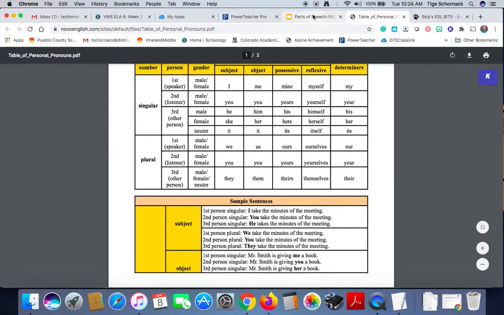Side note, when I am talking about him, her, he, she, it, I'm going to refer to those as standard English pronouns. When I refer to he or him, I'm referring to someone who is male. When I'm referring to she or her, I'm going to refer to someone that is female, because this is technical English. We do understand the way the world works, that some people don't use pronouns the way we technically use them anymore. When I teach this, I'm going to do the technical version.